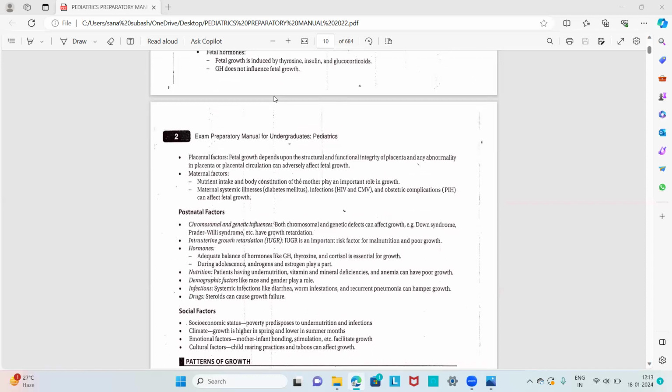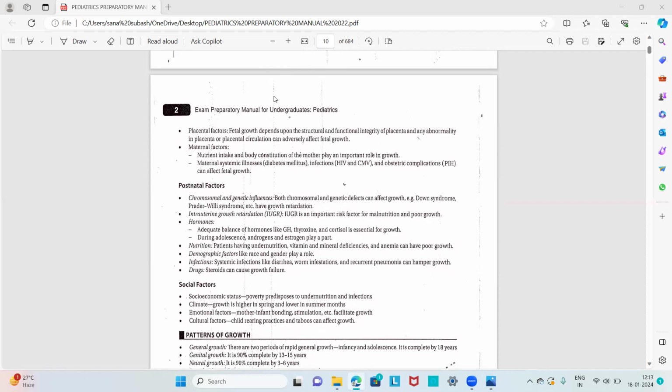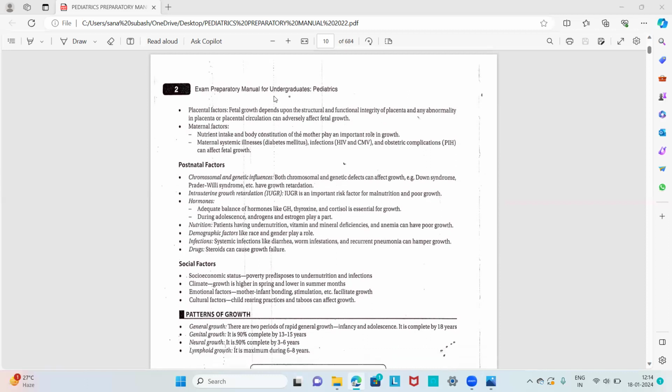That is prenatal factors, in that fetal hormones, genetic makeup, maternal factors, and placental factors. Next important is the postnatal factors, in that chromosomal and genetic influences, intrauterine growth retarded child, hormones, nutrition, demographic factors, infections, drugs. And the third important is the social factors, in that socioeconomic status, climate, emotional factors, cultural factors. These are the factors which influence the growth in a child. Okay.